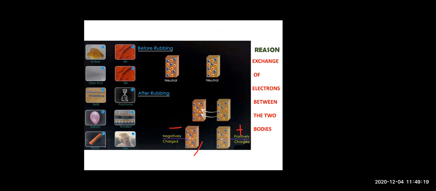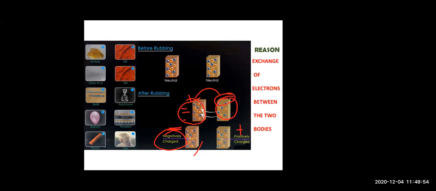When you were rubbing, the electrons from one object moved to the second object. So there was a transfer of electrons from one object to another. As electrons from here have got transferred onto this object, this object has more electrons, so it becomes negatively charged.